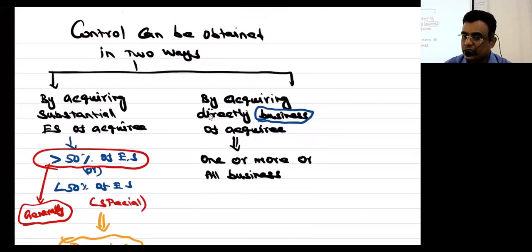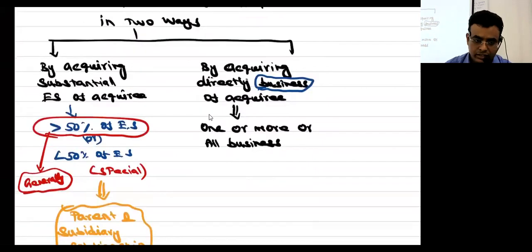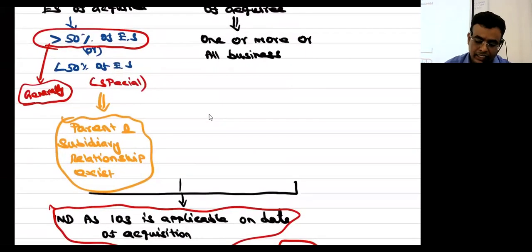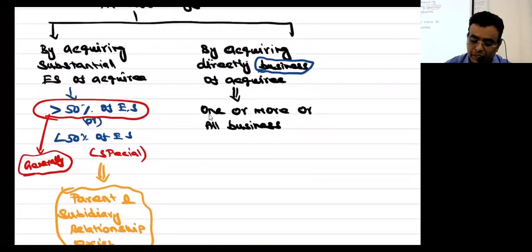Acquiring substantial equity shares அல்லது business acquire பண்ணி வாங்கலாம்ல. இந்த கேஸ் தான் ஸ்பெஷல் கேஸ், parent subsidiary relationship exists. இங்க acquiring directly business of acquiree, one or more of the businesses or all of the business, it does not come under 110. It is covered only under 103. அப்ப I am acquiring another person, control comes, then two standards, 103 and 110. I am acquiring business of another company, it is completely covered under 103. Are you okay with that?